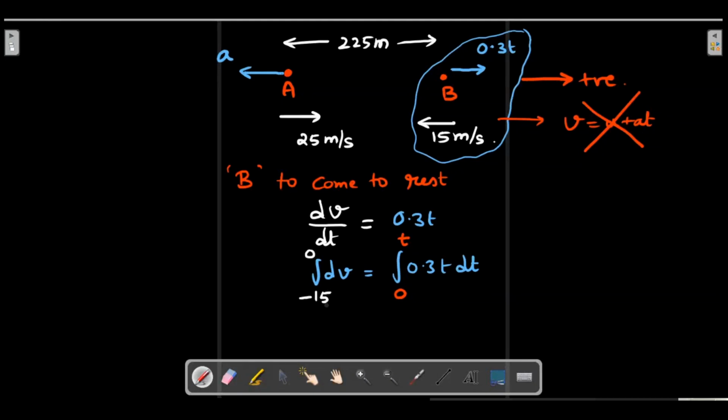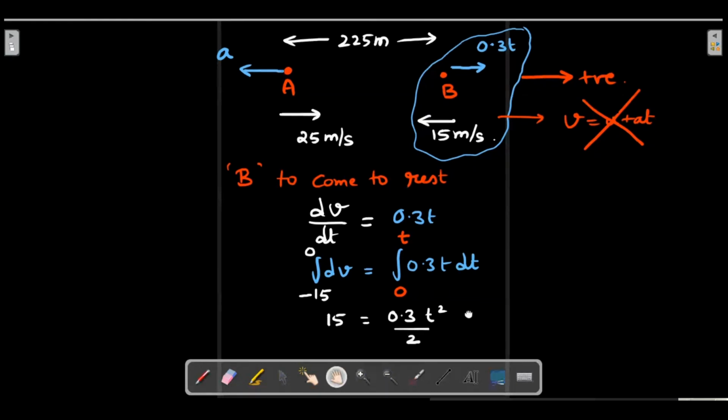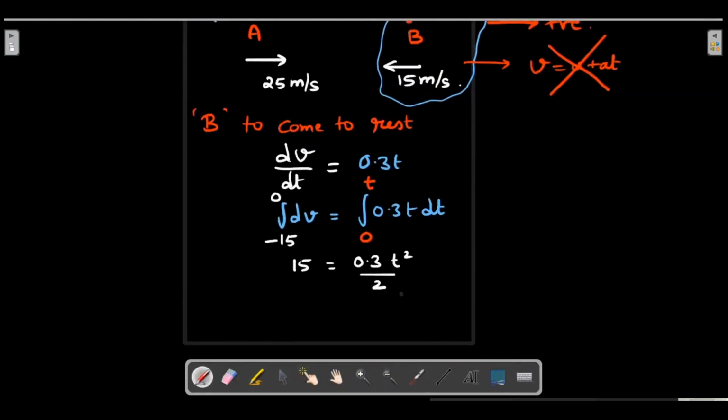Okay, right. So this value would be 15 on this side. This would be 0.3 into t square divided by 2. I hope everything is in SI units. So t square would be 30 divided by 0.3, which is 100. So this will stop in 10 seconds. Okay, this will stop in 10 seconds.